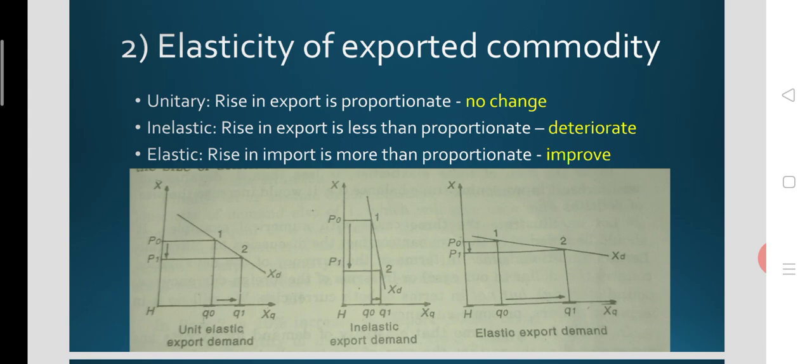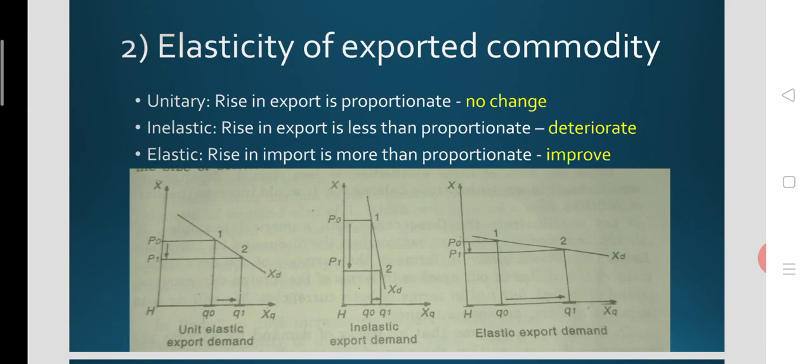The export price of the commodity declined after devaluation from P0 to P1. Then the quantity demanded, that means the foreigners' demand for the domestic commodity, increased tremendously from Q0 to Q1. This is a more than proportionate increase in demand only when the elasticity is greater than 1, or elastic demand. So this is the case.